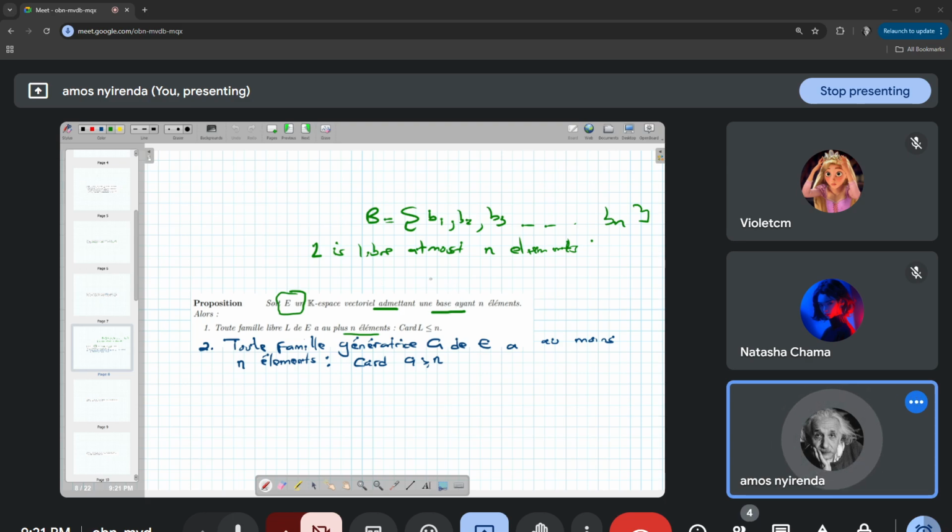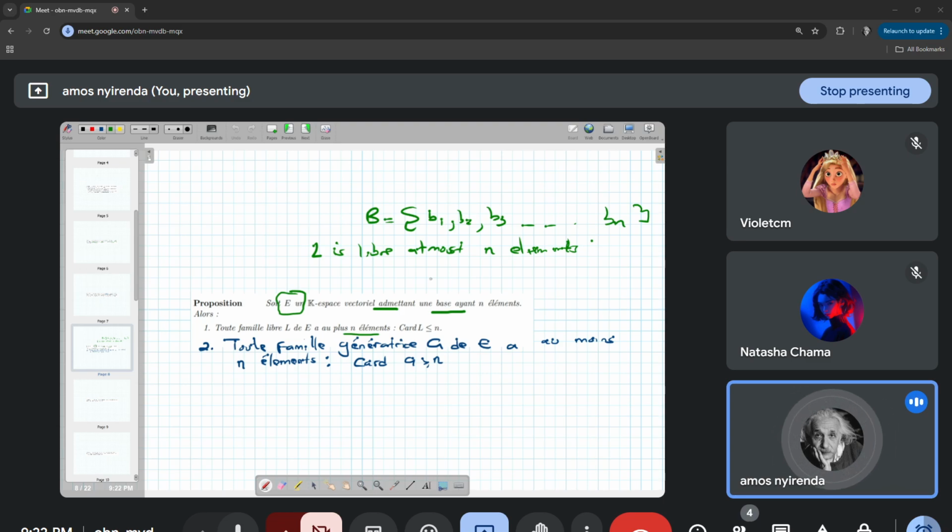R3 has 3 basis vectors, E1, E2, E3 in la base canonique. So any family of vectors that is libre in R3 is supposed to have at most 3 elements. If I have a family that has 4 vectors, then it cannot be libre in R3 according to this theorem.